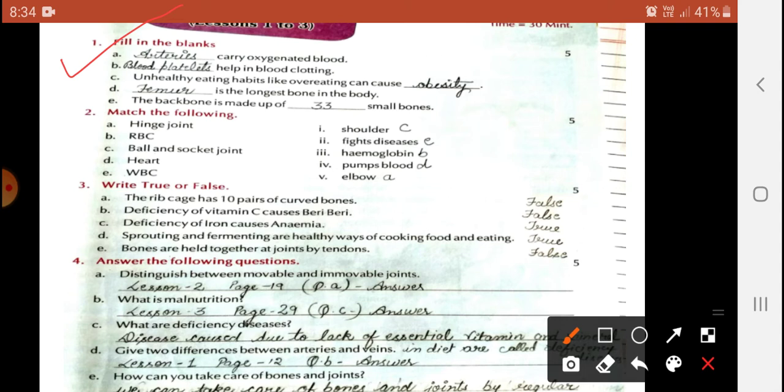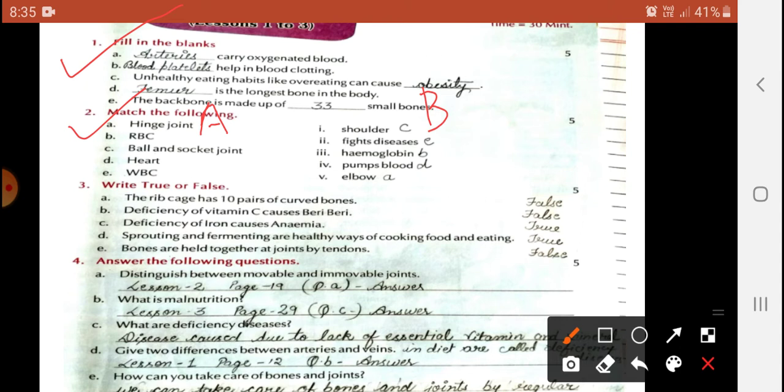Next, question number 2, you will see here, match the following. This is part A and the other part is B. Column A, column B, you will match column A to column B. It should be written as the numbering is given here, and in your copy you should write the particular answer in front of column A to B. Next is A, hinge joint.